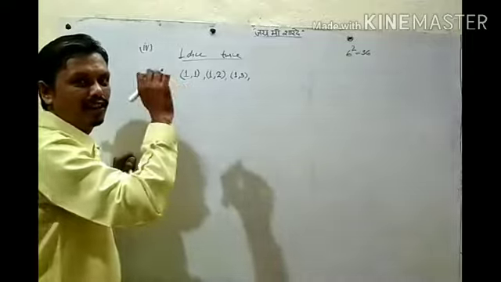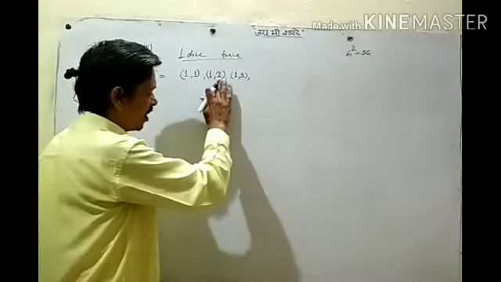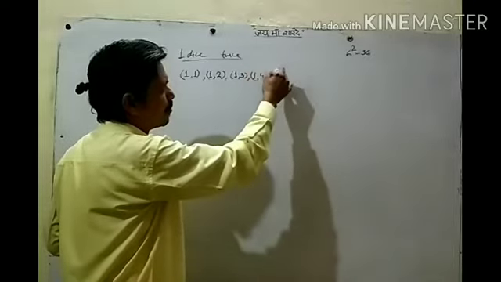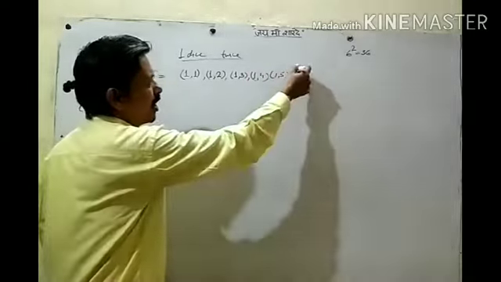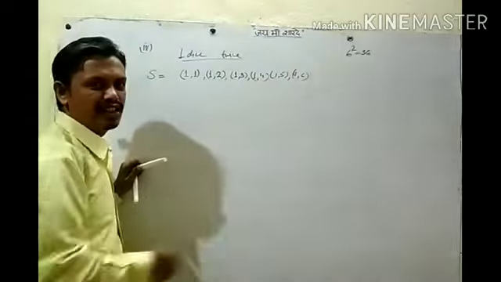These are possibilities. We are not saying that the same thing will come. On the second die it can be 1 or 2 or 3 or 4 or 5 or 6. So the first die is fixed. On the first die we fixed 1. Then the second die we can change.